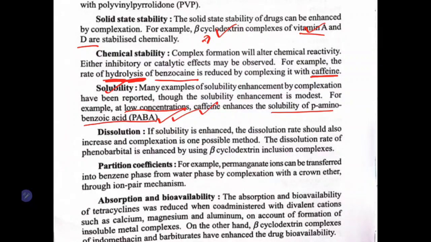Then we have dissolution. You can alter the dissolution also. The dissolution rate of phenobarbital, a drug, is a problem. This drug has dissolution and solubility problems. So, your dissolution or solubility characteristics can be enhanced by complexing with beta cyclodextrin. Again, it is an inclusion complex. By forming an inclusion complex with the beta cyclodextrin, the dissolution characteristics of phenobarbital is increased. Remember this example for the particular thing.